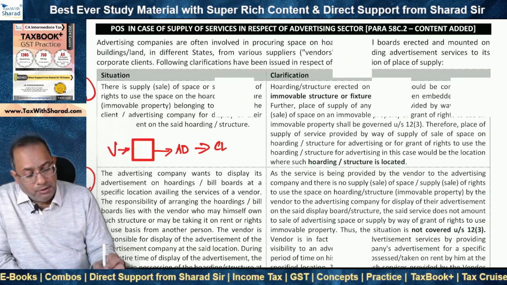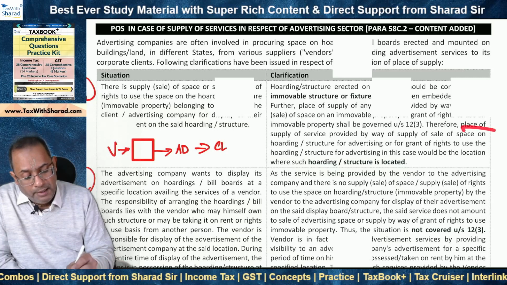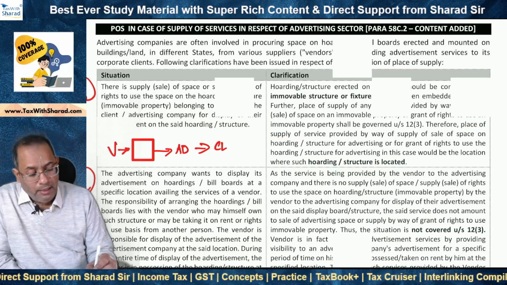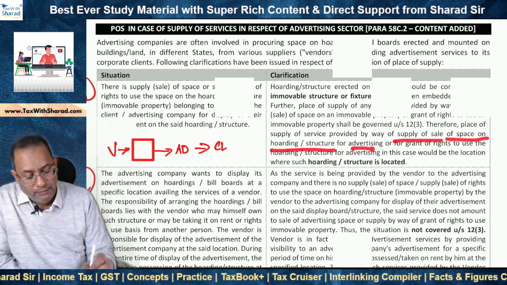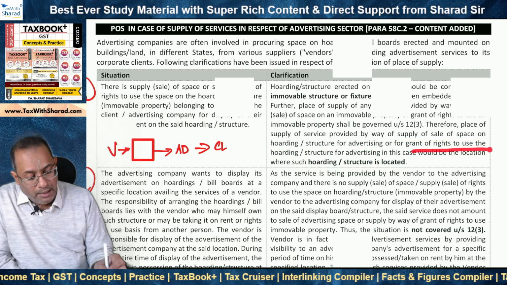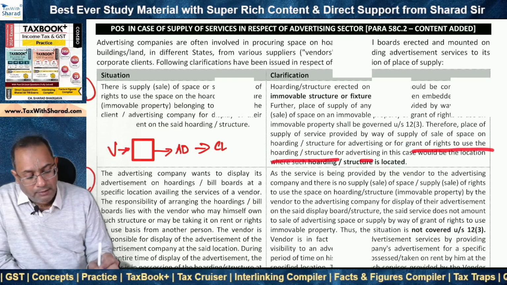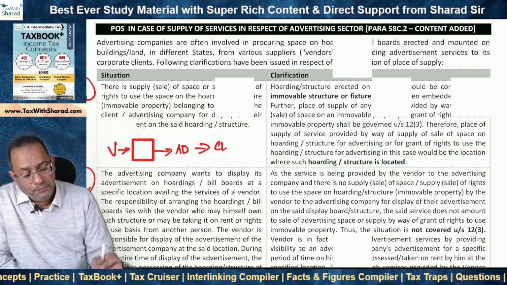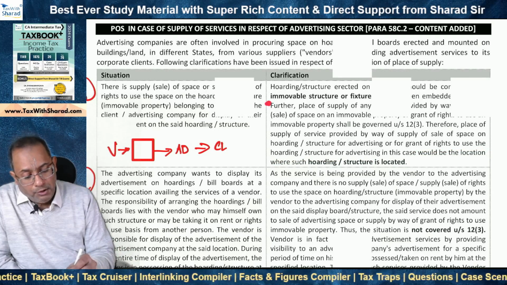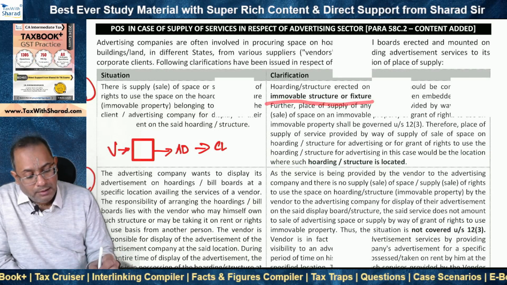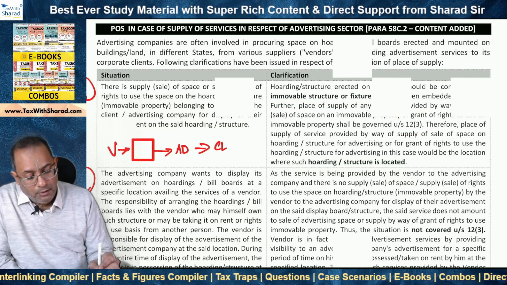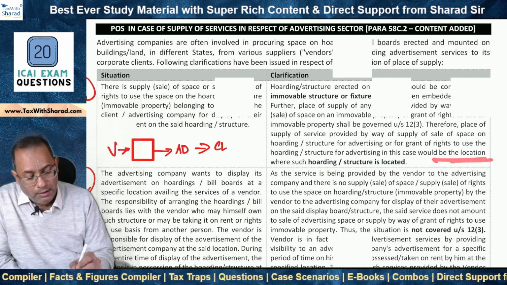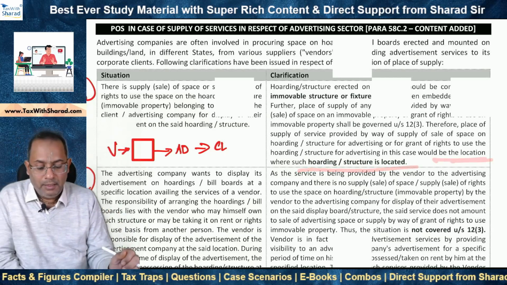So what does the clarification say? Therefore, place of supply of such service provided by way of supply or sale of space on hoarding or structure for advertising, or for grant of rights to use the hoarding or structure for advertising, in this case, since it is in relation to an immovable structure or fixture, section 12.3 that we just now saw applies, and therefore the place of supply of such service would be the location where such hoarding or structure is located.